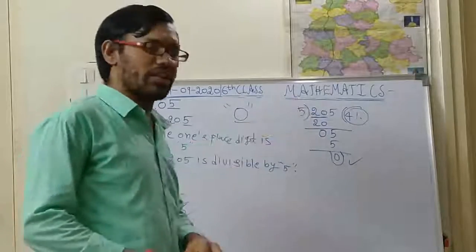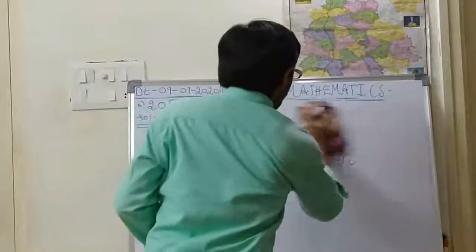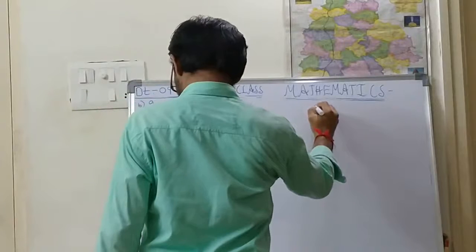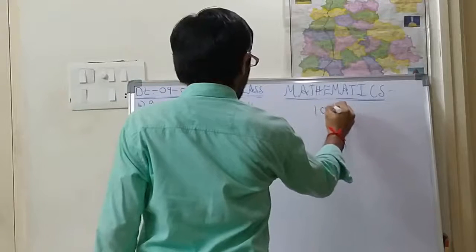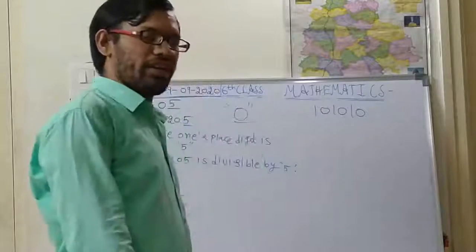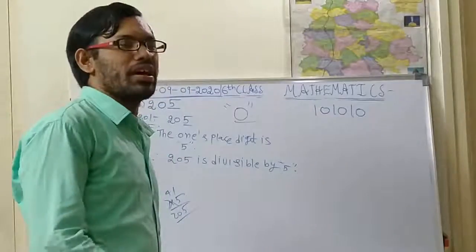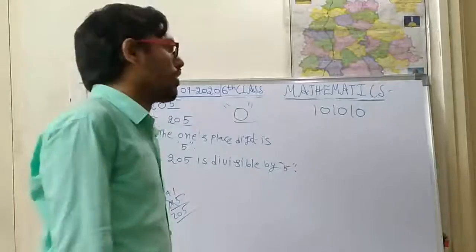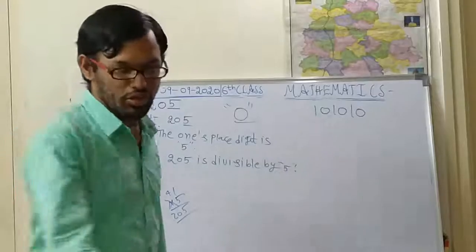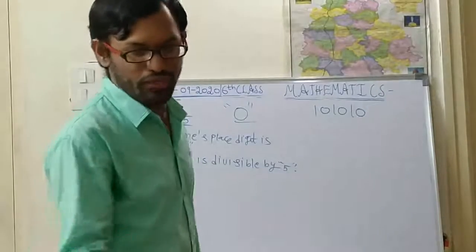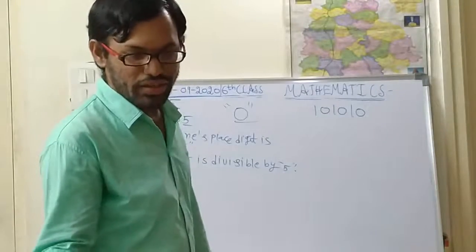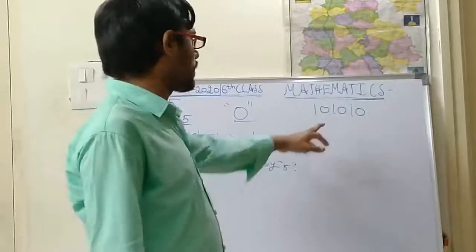Suppose instead of this there will be some numbers, like say, children, 10. So this number is given in your textbook only as a theory part in the divisibility rule of 5. If you check the examples in the divisibility rule of 5, it is on page number 30. If you have the textbook, you can open page number 30. In page number 30, there is the divisibility of 5. In that, this example is given.